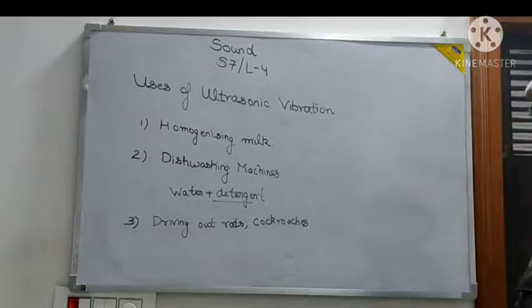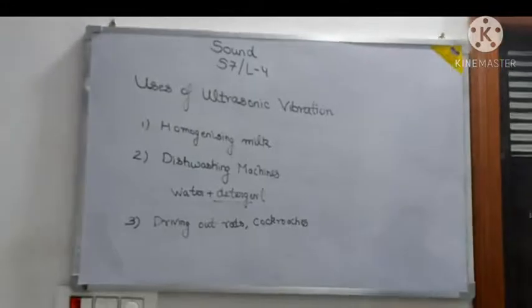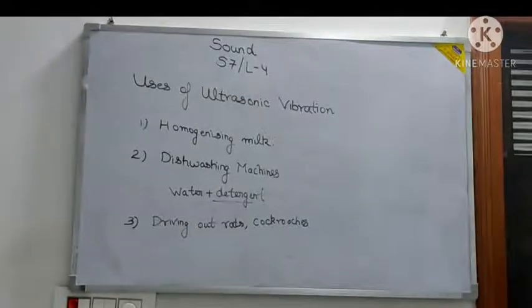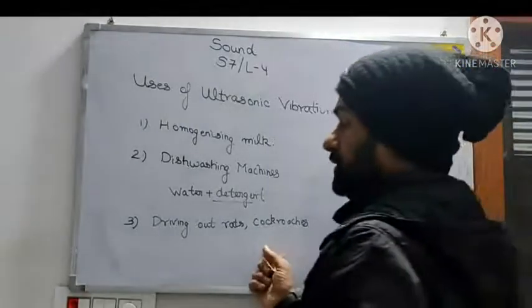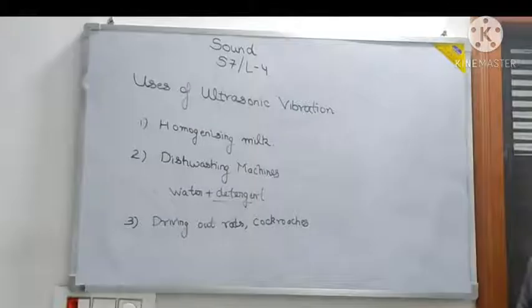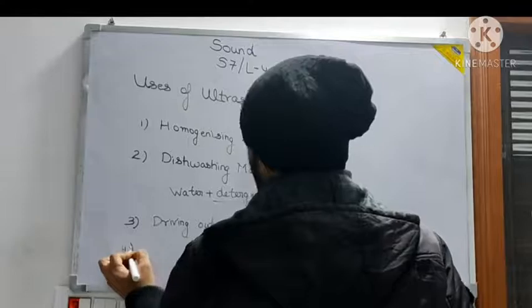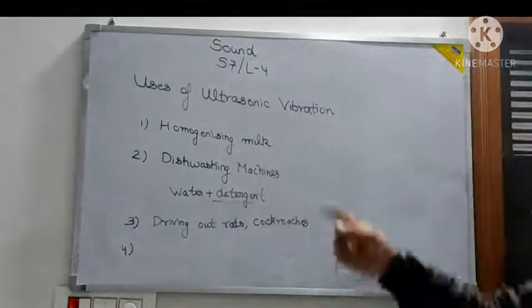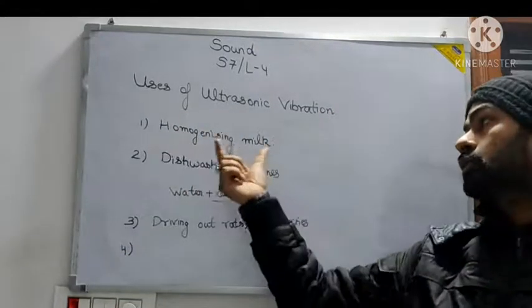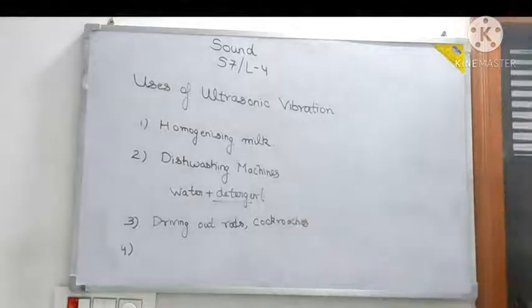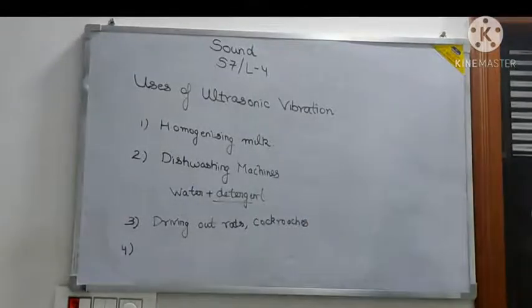To get rid of them, ultrasonic vibrations are used there. They use some machine that produces ultrasonic vibrations. Because of that, the rats and cockroaches do not come there and they are driven out. I'm writing it in one line, just 1 or 2 words, so that you can recollect the thing and then elaborate it later.